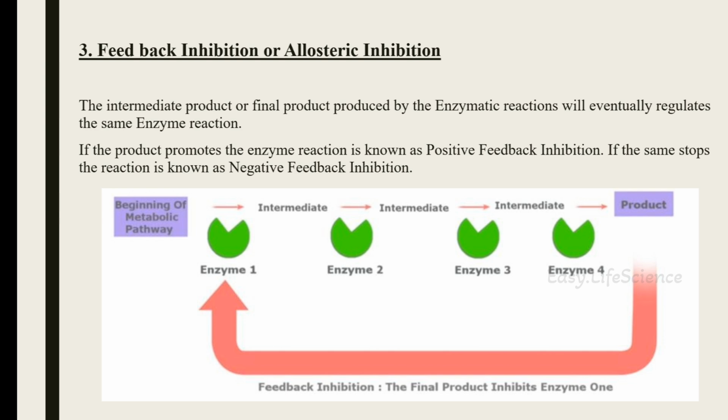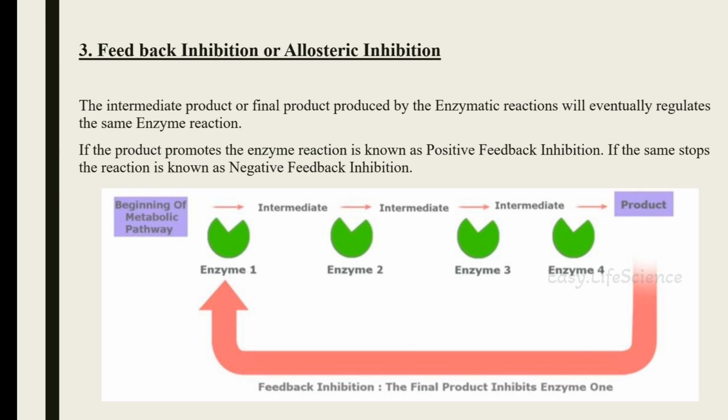Feedback inhibition. Feedback inhibition is also called allosteric inhibition. In this type, the end product or an intermediate product of a reaction acts as an inhibitor for the same enzyme involved in the reaction. This binding of the intermediate may promote the enzymatic reaction rate or decrease it. If it promotes, it means positive feedback. And if it stops or decreases the reaction, it means negative feedback inhibition.